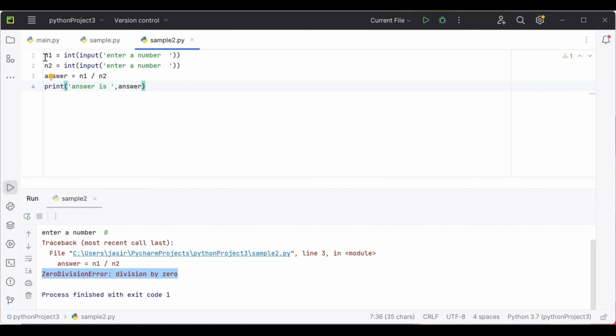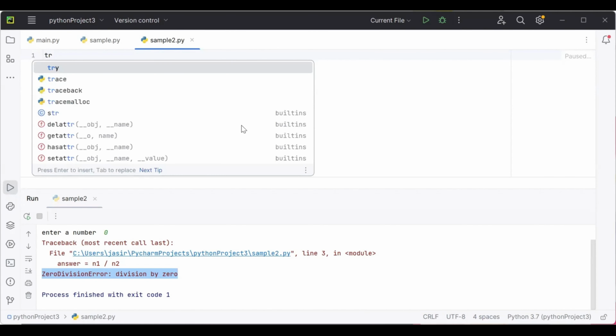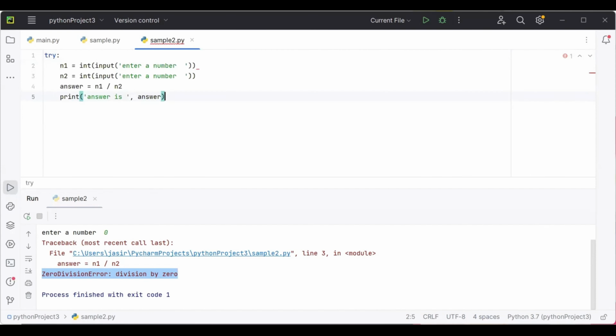Okay. So what I am going to do is add all this code inside the try block. As you can see, try colon, and in the next line I'm just pasting it. So if any kind of exception happens, instead of crashing the code, we can write an except block.